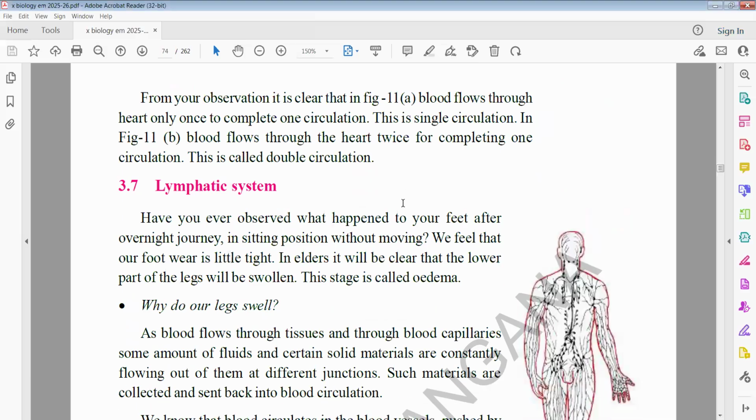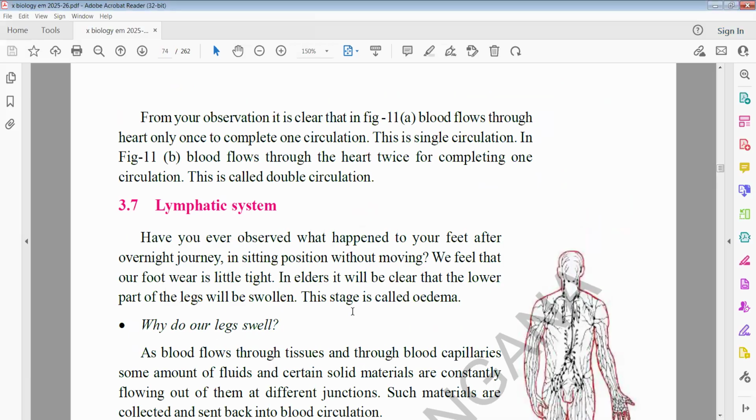Next, another important one. Here, this paragraph, what I already said, they clearly mention here: blood flows through the heart only once to complete one circulation. This is called single circulation. Just now I said, and it is also given in the textbook, blood flows through the heart twice. You remember these words. Blood flows only once, it is called single circulation. Blood flows twice through the heart is called double circulation. You have to keep that in mind.